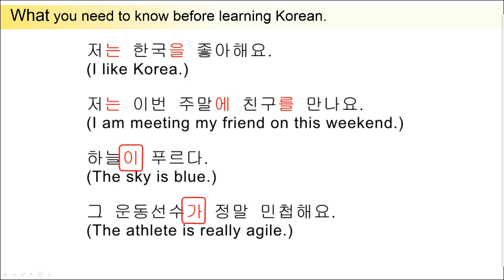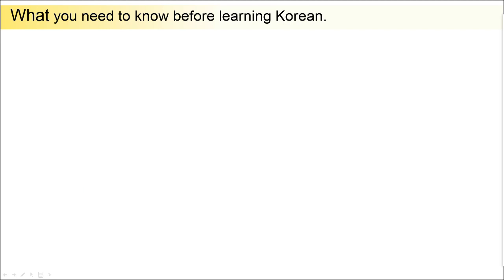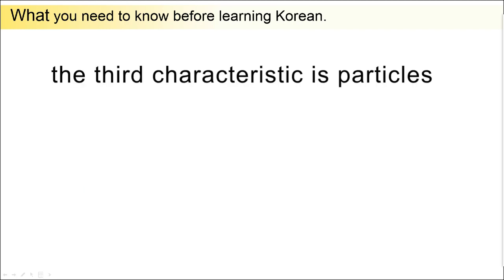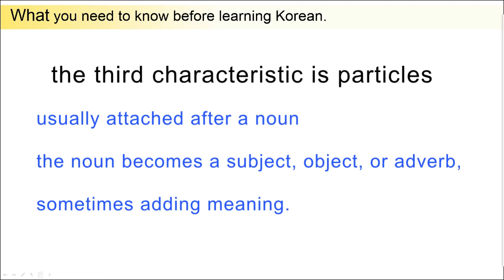These two particles, 이 and 가, are particles that are attached to a noun so that the noun becomes the subject of the sentence. So, 하늘이 and 운동선수가 are the subjects of the sentences. One of the characteristics of Korean is the particles, which are usually attached after a noun to make the noun a subject, object, or adverb, sometimes adding meaning.